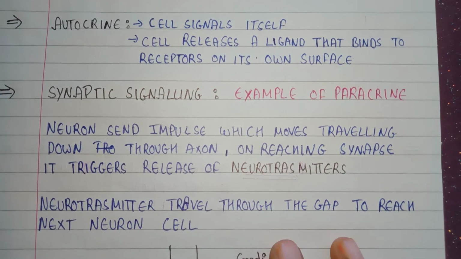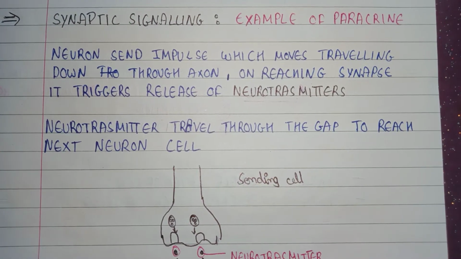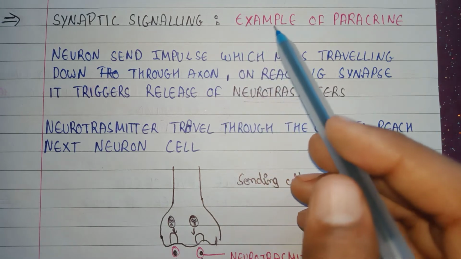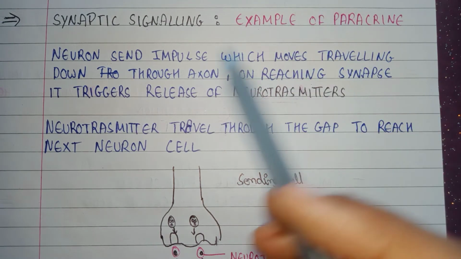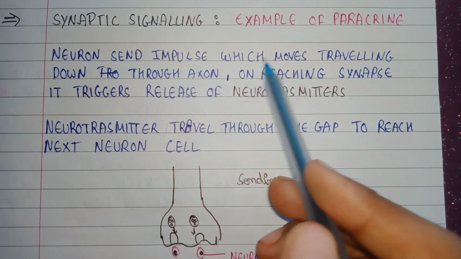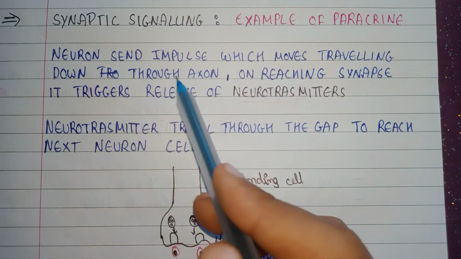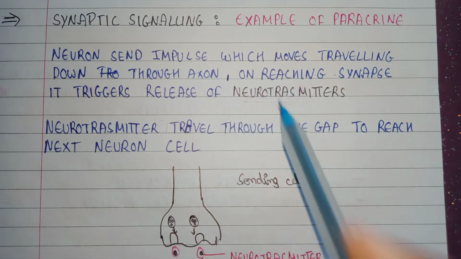The third form of cell signaling is synaptic signaling. Synaptic signaling is an example of the paracrine method. How does this happen? In this, a neuron sends an impulse which travels down the axon. On reaching the synapse, it triggers the release of neurotransmitters.